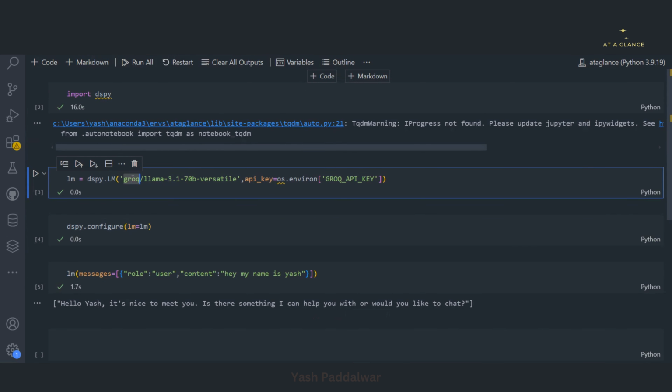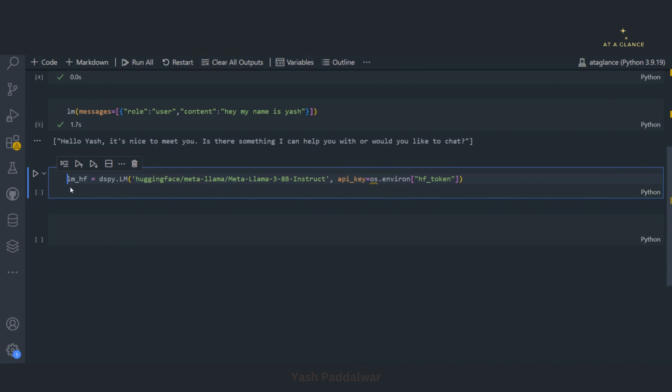What if we want to access an LLM from Hugging Face? In that case, you just have to change this path to the Hugging Face model path, and the key will be the Hugging Face token that you create to access any model from Hugging Face. I have code for it, let me show you. You can see the code over here. I have simply pasted the path to the Hugging Face model. Here we are using Llama 3 8 billion instruct. Look, the provider is Hugging Face and meta-llama is the path.